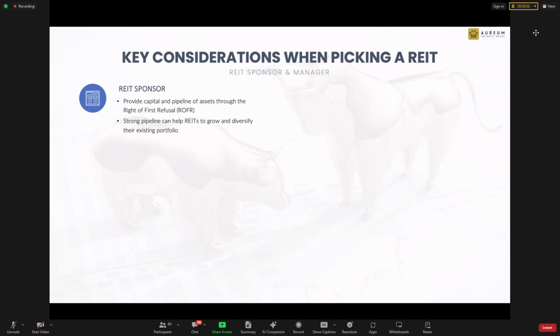So how are they going to support this REIT? A question was posed to the CEO of the REIT: how is the sponsor going to help you grow? Then the REIT CEO answered in a very nice way. He wanted to show that he's independent from the sponsor somehow. He said that between him and the sponsor, it's just like there is a Great Wall of China between us. I don't know what the sponsor thinks of that. Then how are you going to find your own property? He needs to find hotels himself, because the sponsor doesn't have any. So it doesn't seem to be a match. A strong sponsor, but the sponsor doesn't have a pipeline.